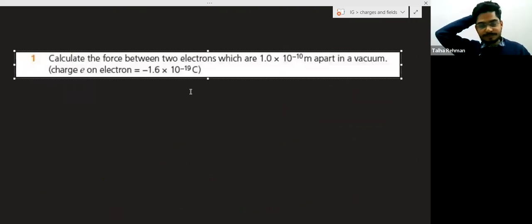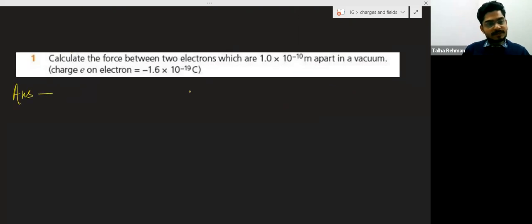Another question? Shafruddin, just try this question by yourself. Value of K, here you will use 9 into 10 to the power 9.